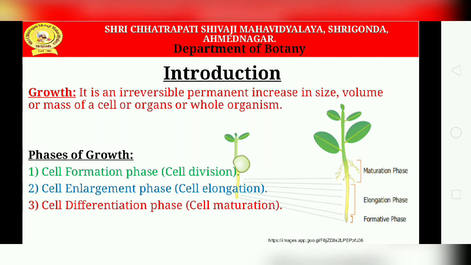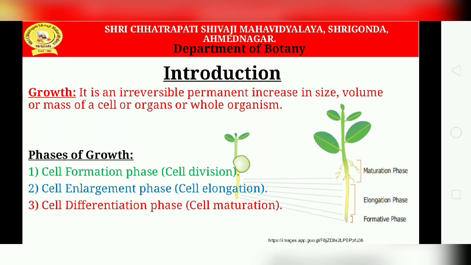The first is the cell formation phase, or cell division. It is the first phase of growth, in which cell division occurs and new cells are formed. The cells are small in size, having an active nucleus and cytoplasm. The cell walls are thin and contain a large quantity of solutes. The cells are ready to absorb water and food, and have a high metabolic rate. Cells divide and redivide to form new cells continuously.